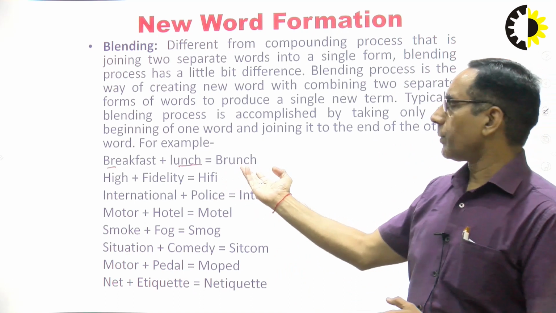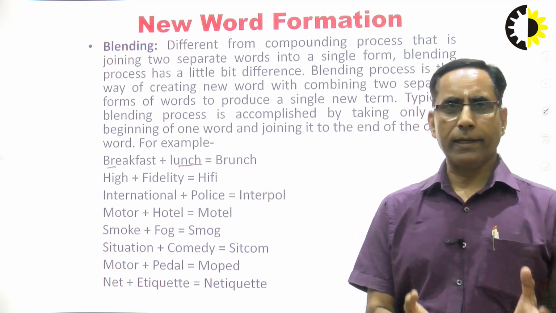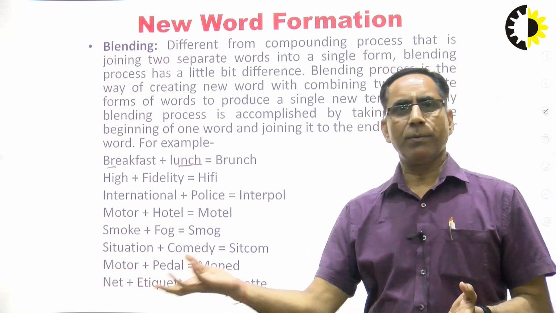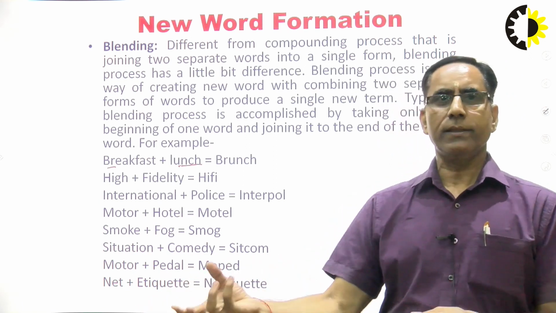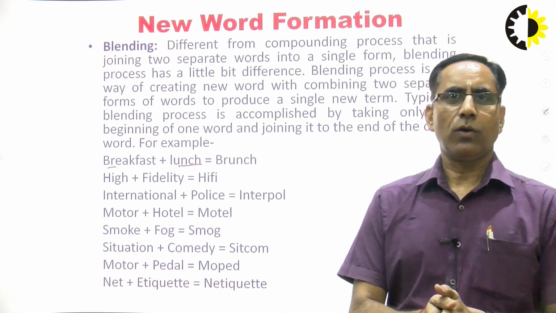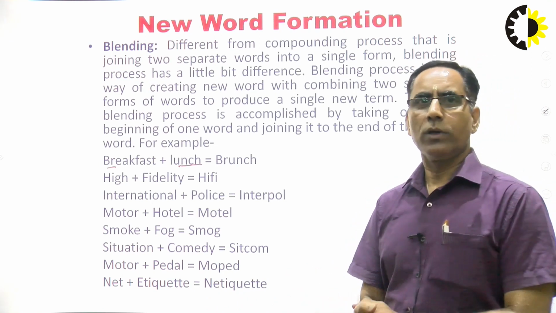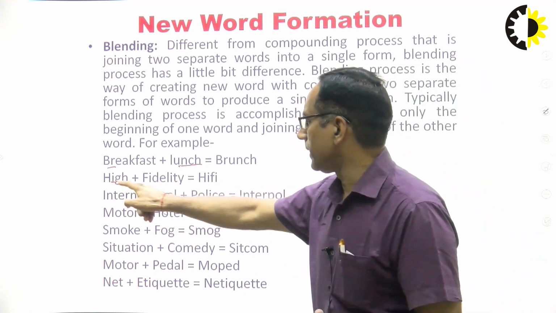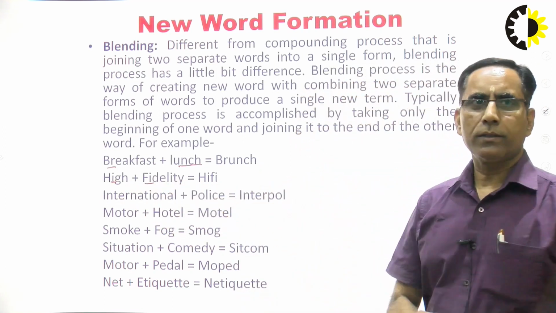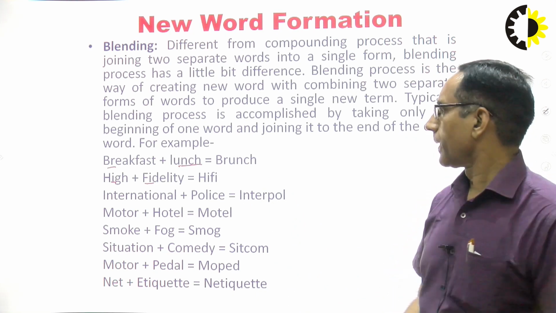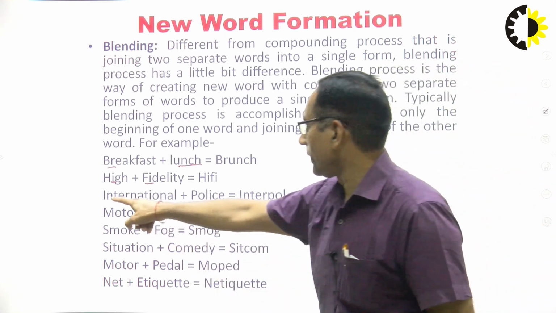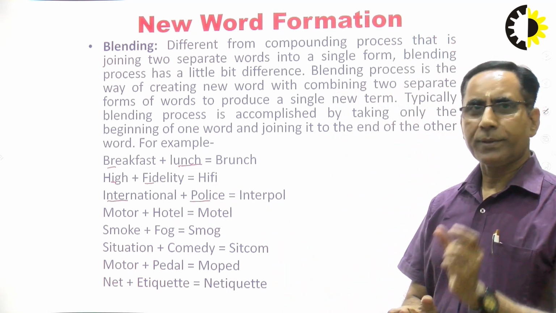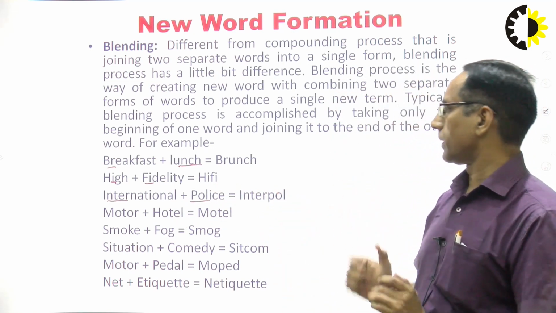Brunch means sometimes people get up late, so they could not take breakfast, and for lunch they may be late, so they can take their meal in the middle of breakfast and lunch, and it can be called brunch. Same, high fidelity. We have taken HI and FI, so now the new word is hi-fi. International police, so inter and pol, Interpol.